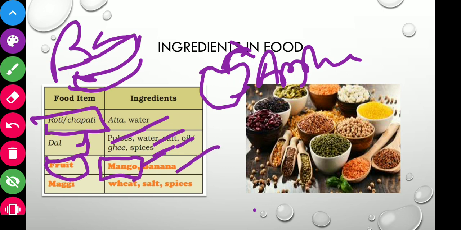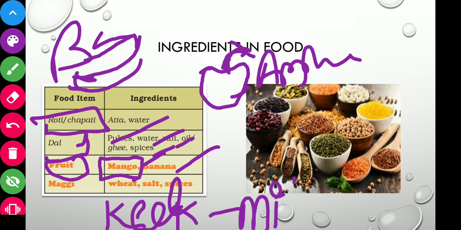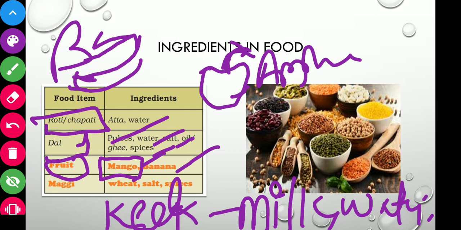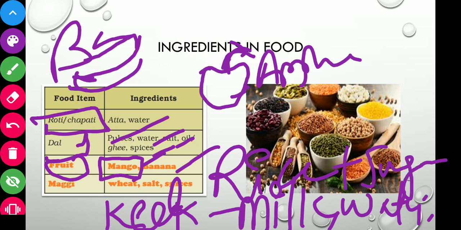If we talk about kheer, what are the materials? Yes, the milk and water, if you want to add, then rice, plus sugar. So these are the ingredients required for making kheer.